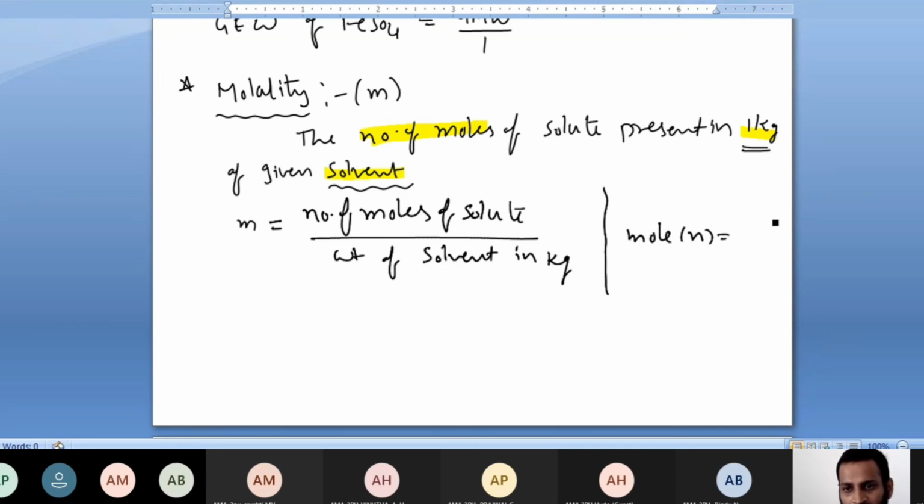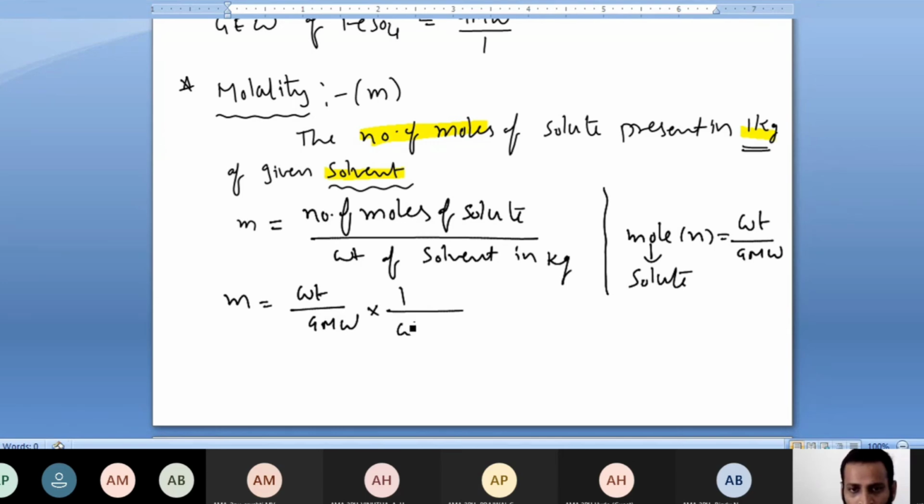Mole means n. n is nothing but weight by gram molecular weight. Whose moles do we have to consider? Solute moles. So molality is equal to weight by gram molecular weight into 1 by weight of solvent in kg. This is very important. Weight of solvent in kg. This is molality.